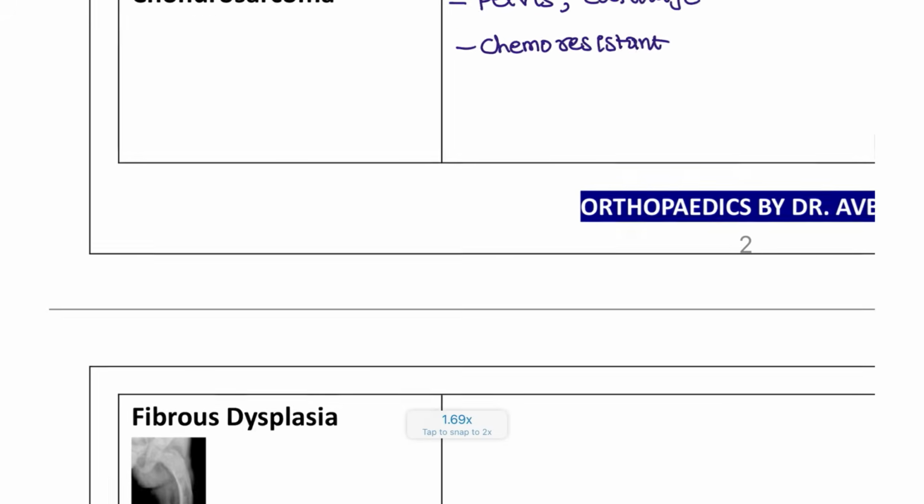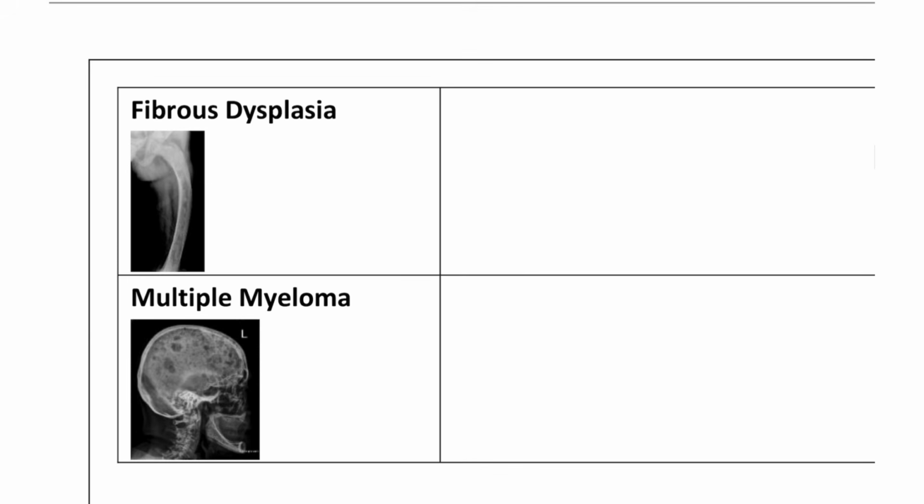Next, moving on to fibrous dysplasia. Fibrous dysplasia involves the metaphysis.